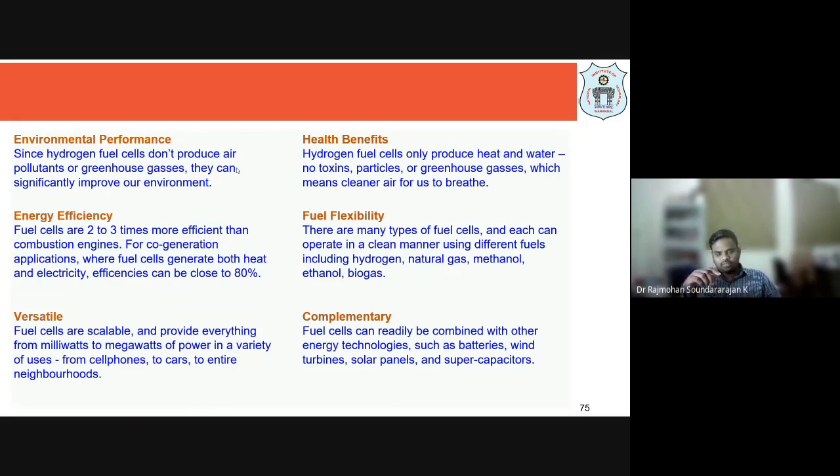Say for example, our apartment demand is only 200 kilowatts. Why should we keep a 500 kilowatt unit? A properly sized unit can be made with these fuel cells. That way fuel cell technologies have good scope, particularly with respect to versatility. And on the benefits of hydrogen, we have seen that hydrogen fuel cells only produce heat and water. There is no toxic air pollutant, so when everybody in your neighborhood uses them, nobody is going to get cardiovascular problems.